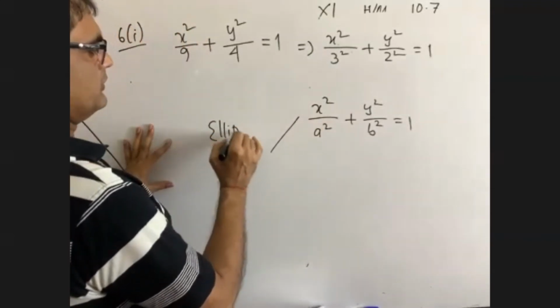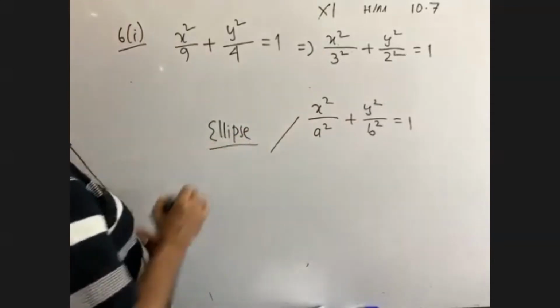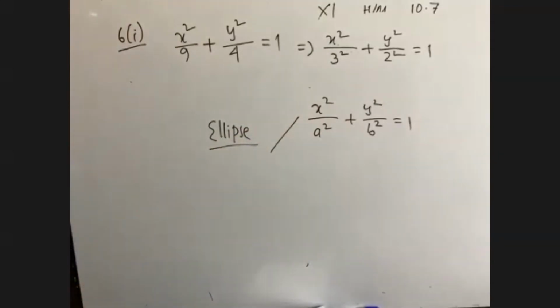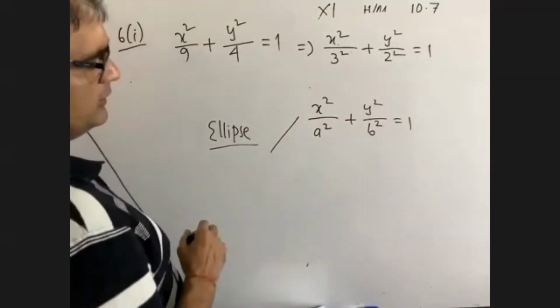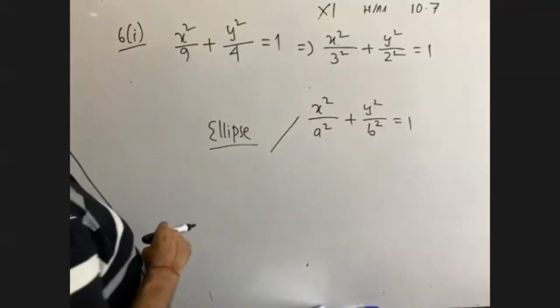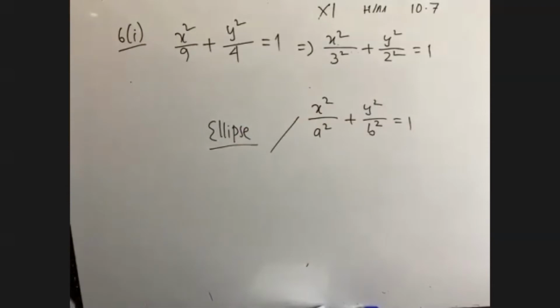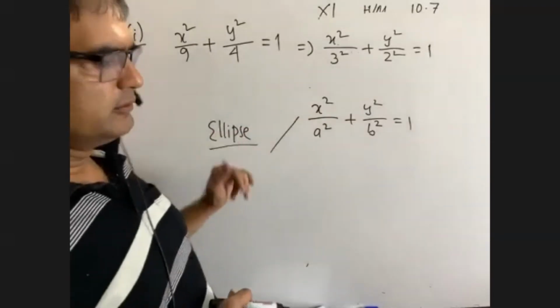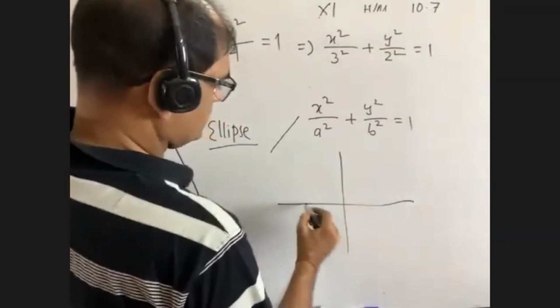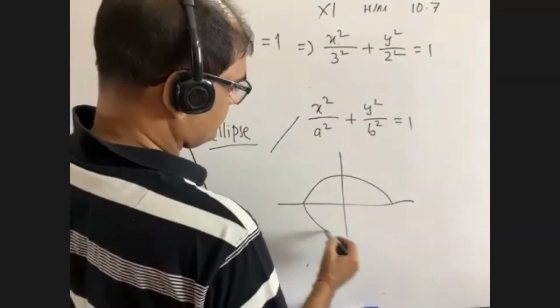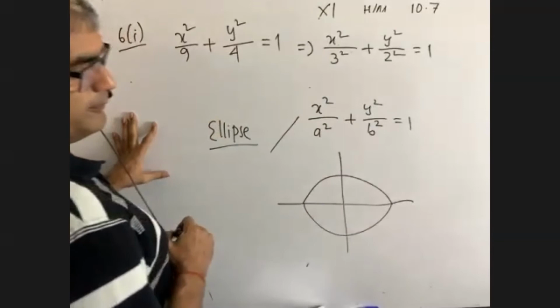Ellipse. When you read conics, you will come to know about this a lot. It is the equation of an ellipse.